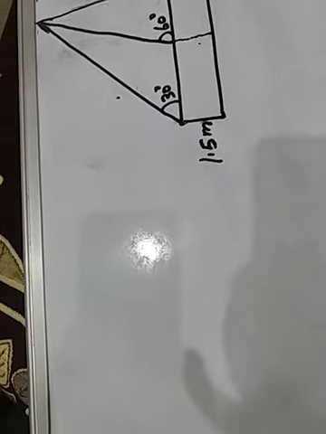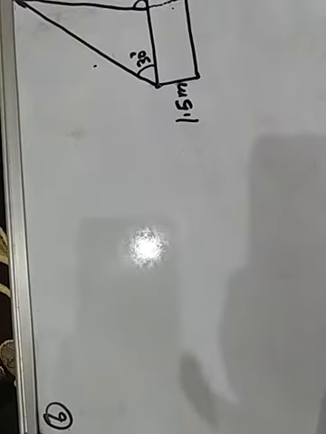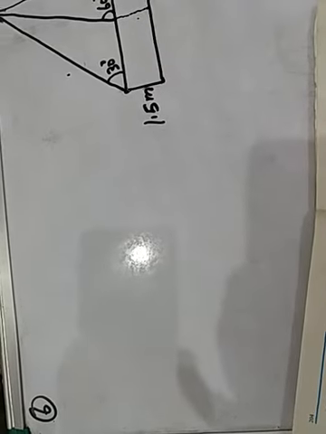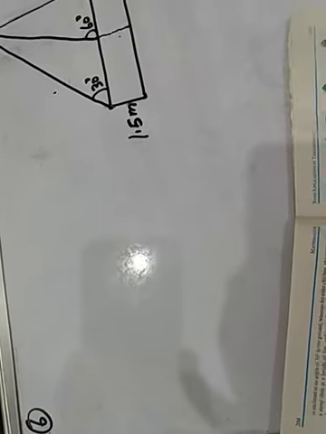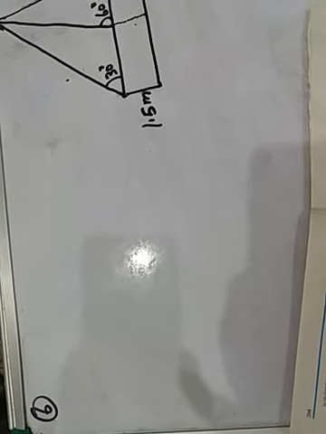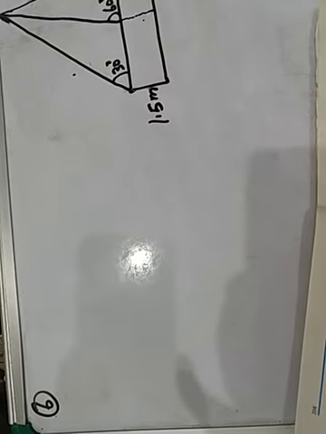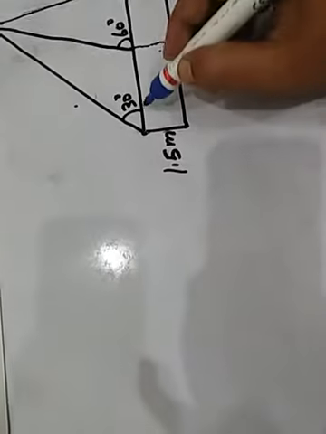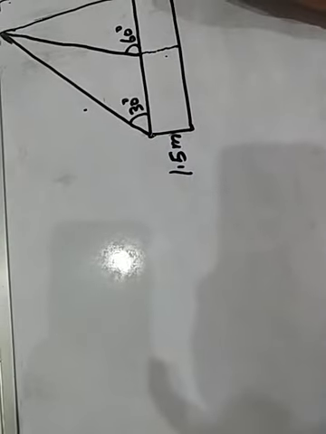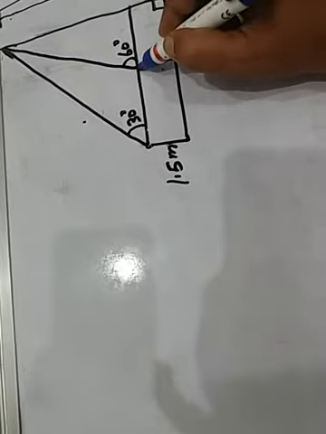Is there any doubt? So the angle of elevation from his eyes to the top of the building increases from 30 degree to 60 degree as he walks towards the building. As he walks towards the building means find the distance he walked towards the building. Did you understand? This distance we have to find out.